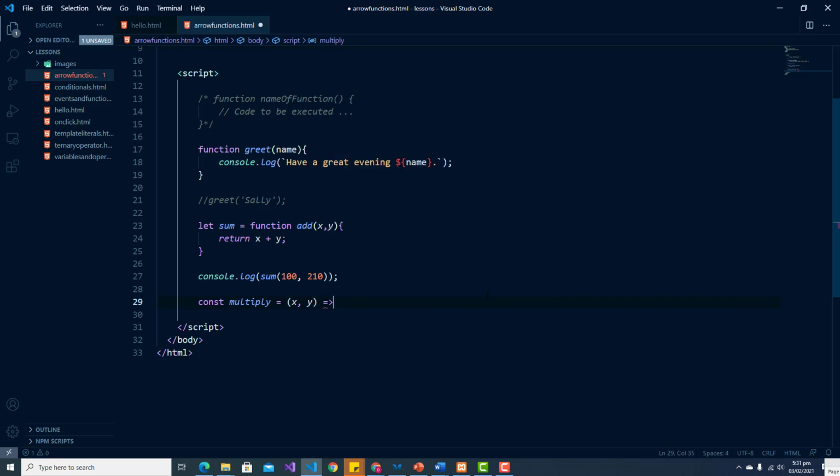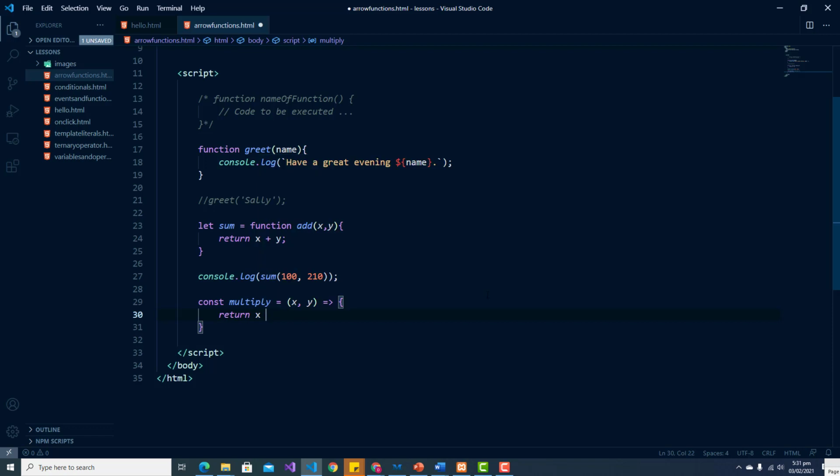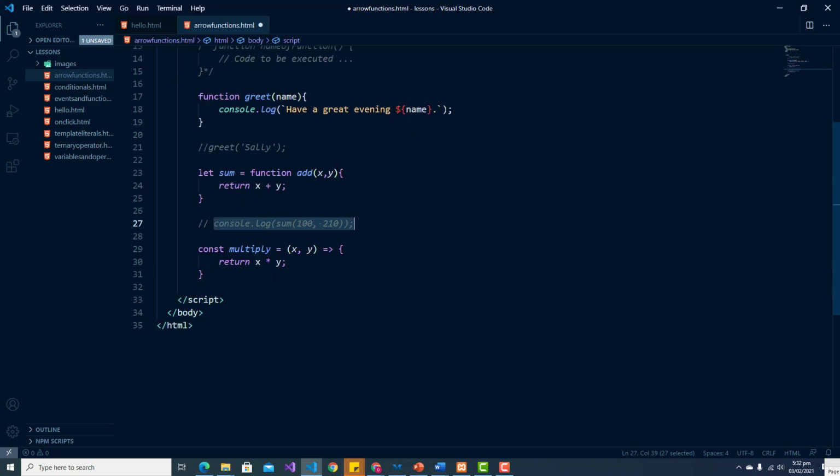And using our fat arrow notation, we can open our curly braces and say return x multiplied by y. So let me copy this console log. And now we're doing multiply.